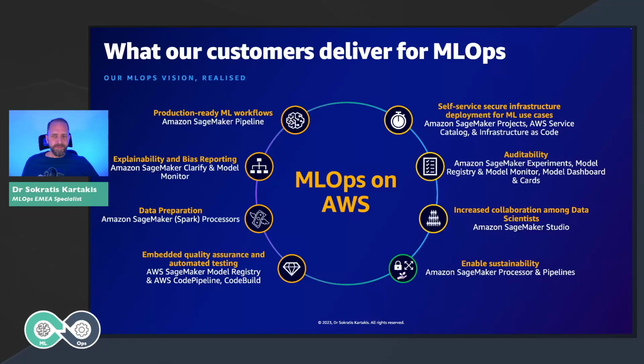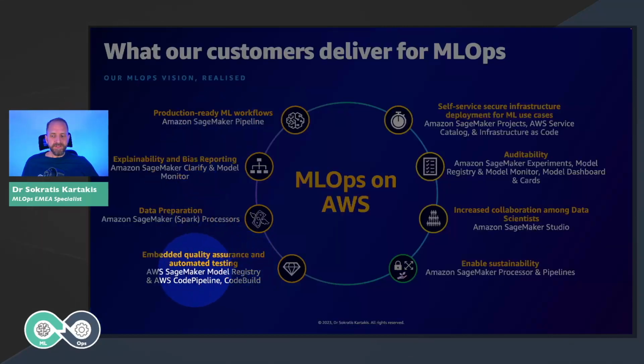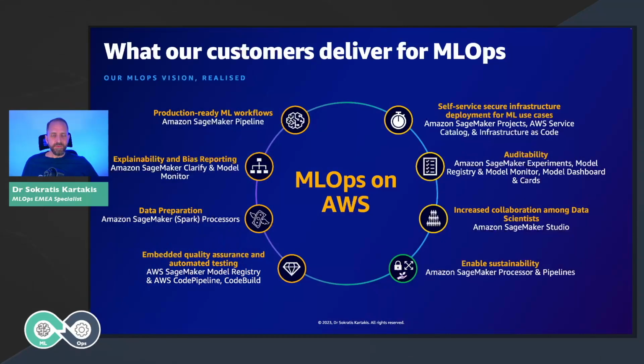Then for explainability and bias report, what we are using is SageMaker Clarify and model monitoring to monitor the different models. Then SageMaker has released the different Amazon SageMaker processors that help you to run either Spark or Python, depending on your use cases. And of course, one of the key components for productionizing everything is SageMaker model registry.